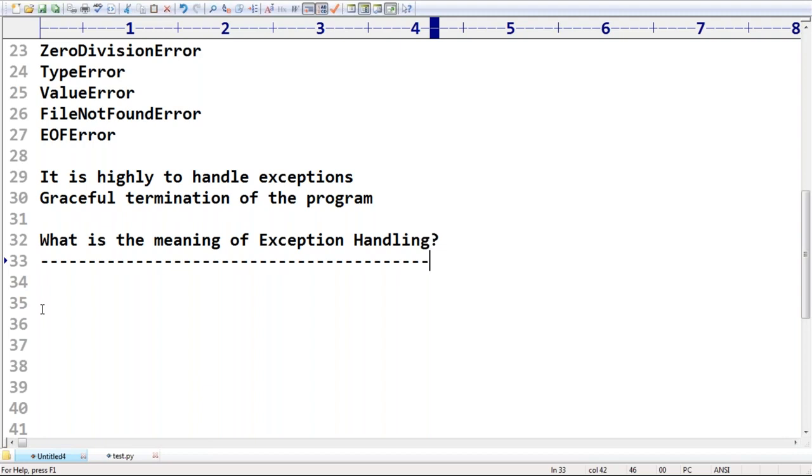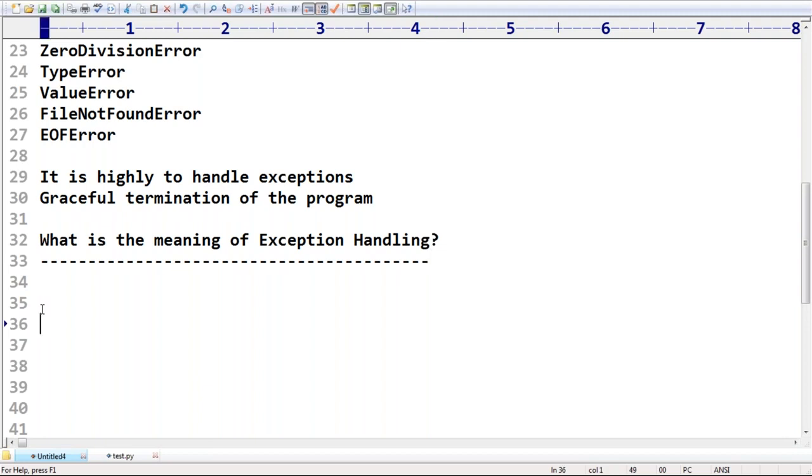Defining this type of alternative is nothing but exception handling. Remember that, sir. So the meaning of exception handling itself is nothing but defining an alternative to continue the rest of the program normally. This is the purpose, or this is the meaning, of exception handling. Clear for all of you?